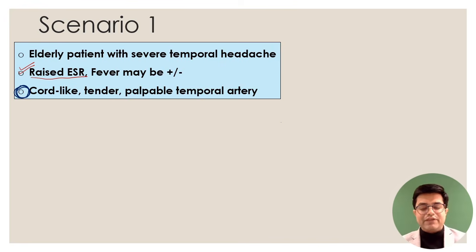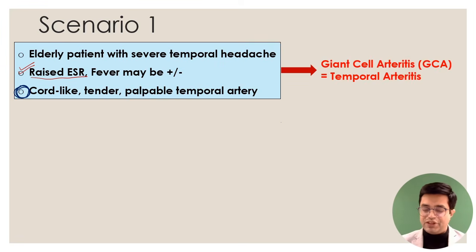So if you have a severe temporal headache in old age with raised ESR and a tender palpable temporal artery, the likely diagnosis is giant cell arteritis, also called temporal arteritis. This is the other name. Has a question on this been asked? Yes. If you look at past papers in FMG, there is a case scenario asked on this. So this is the first thing for today. If you get a case scenario, look out for these keywords, and the diagnosis will be giant cell arteritis.